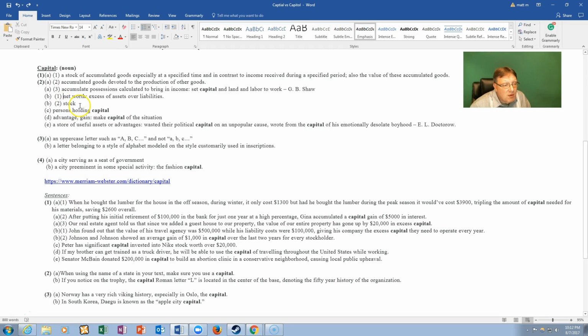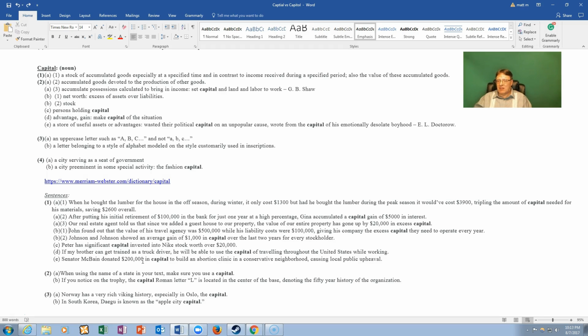Number 1B1, net worth, excess of assets over liabilities. So in other words, your total worth in money, in a dollar amount, and excess, a lot of positives or financial pluses over liabilities or what you must pay. So if you go here to 1B1 sentence, John found out that the value of his travel agency was $500,000.